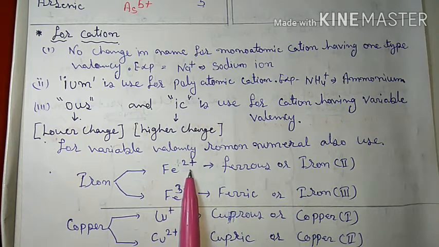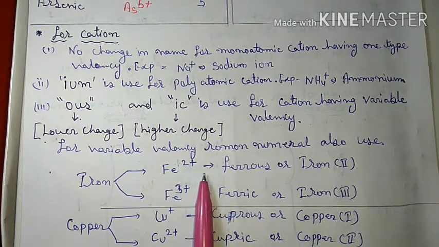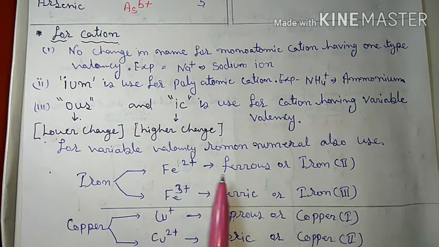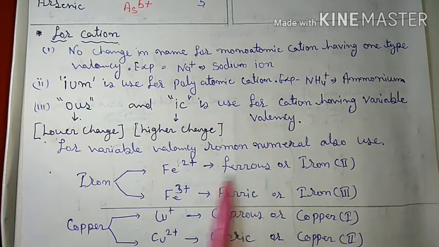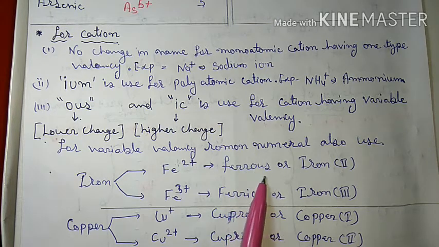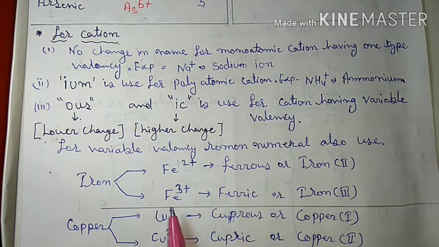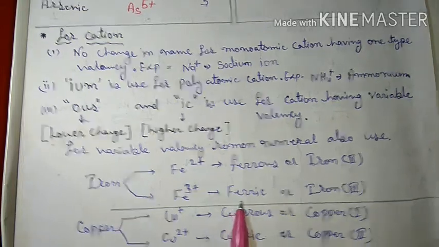Plus 2 is lower and plus 3 is higher. That's why in the name, ous, ferrous, because iron is ferrum, ium is removed and ous is added, so that is ferrous, and the higher one is ferric.